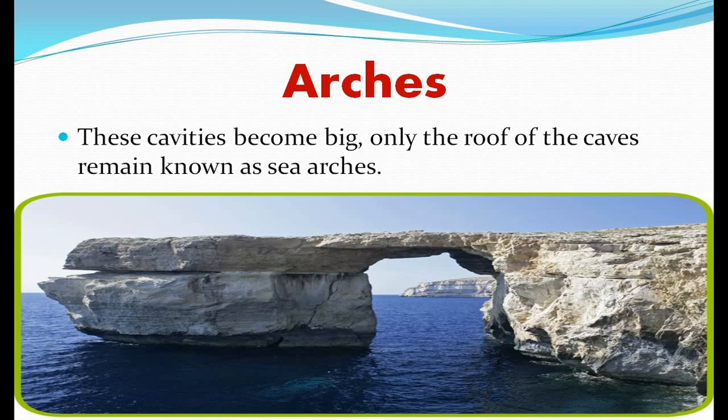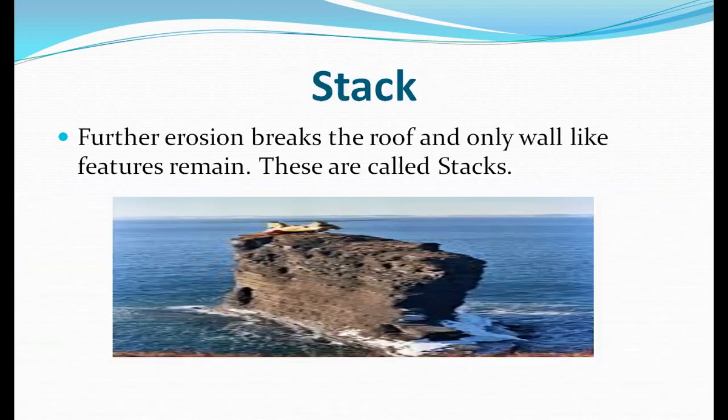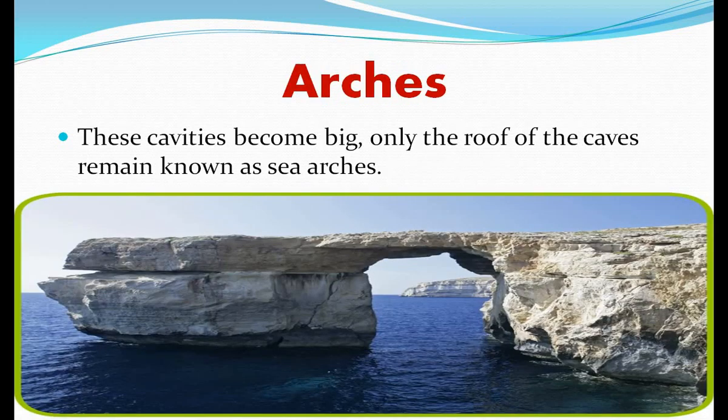Yes. Next one is the stack. Further erosion breaks the roof and only a wall-like feature remains. These are called stacks. Yes friends, look at the previous picture, in which only the upper part, the roof, is left.